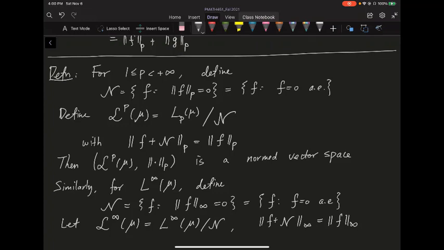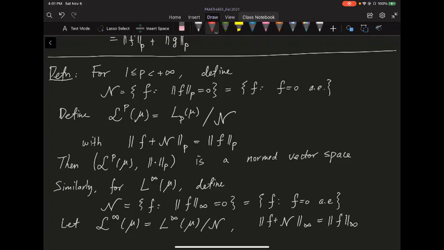And you define the curly LP. This curly LP space is just the quotient of the capital LP space over this kernel, so you quotient out the kernel, and you will get a normed vector space, where the norm is given by the equivalence class of f. You just pick anything inside this equivalence class and you assign the P norm to be the P norm of this f. Okay, this is well defined. We kind of proved it earlier when we talked about the quotient of a semi-norm. So we do have a curly LP space with this P norm as a normed vector space.